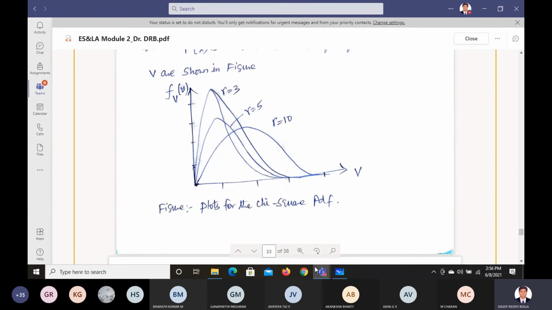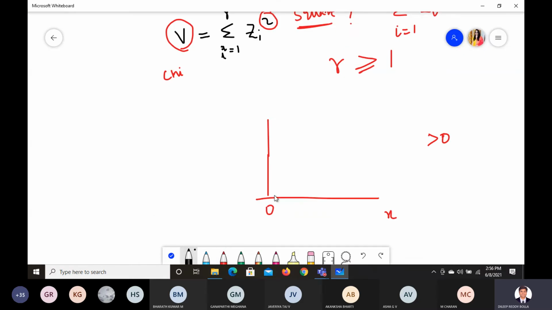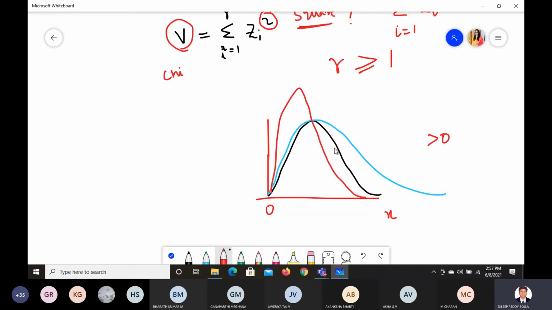Okay, R equals 3, 5 and 10. Let us say something like this. R equals 3, 5 and 10. Let us say we use this one function, and this is the other function we have. Let us say this is the other function, and we have some other function here. So this is going to be R equals 2, and this can be R equals 5, let us say, and this is going to be R equals 10.